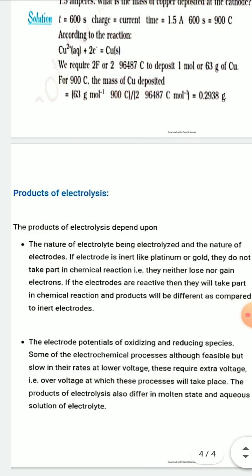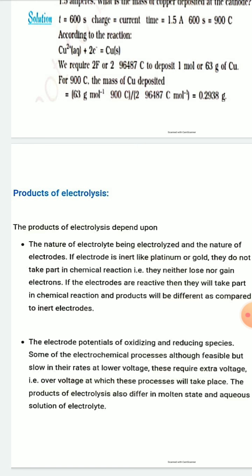Now, products of electrolysis. The product of electrolysis depends upon the nature of the electrolyte being electrolyzed and the nature of the electrodes. If the electrode is inert like platinum or gold, they do not take part in the chemical reaction. That is, they neither lose nor gain electrons. But if the electrodes are reactive, then they will take part in the chemical reaction and the product will be different as compared to the inert electrode.